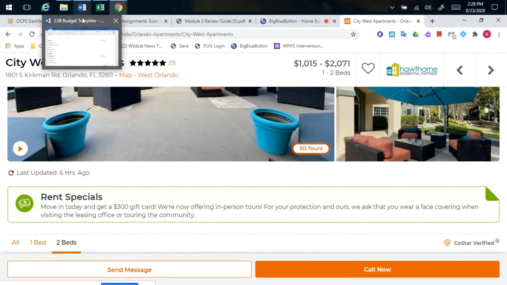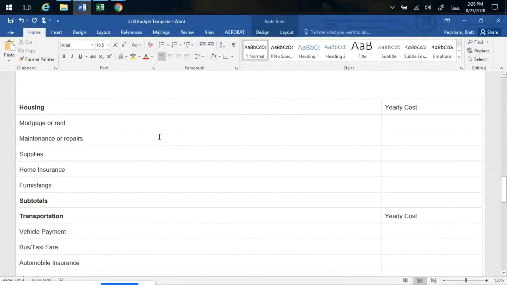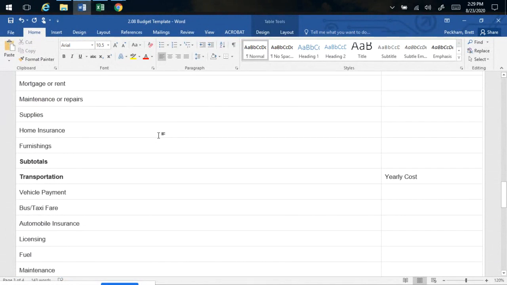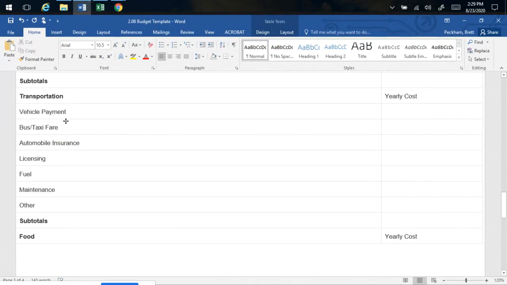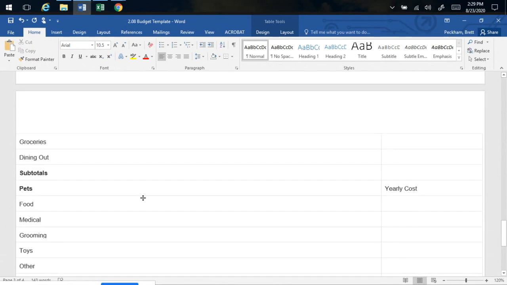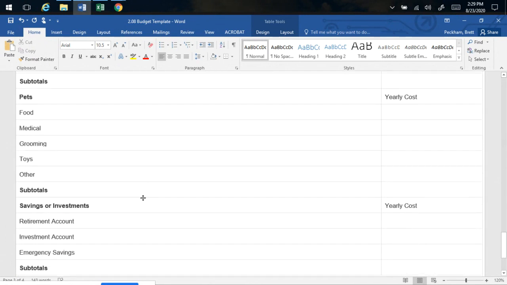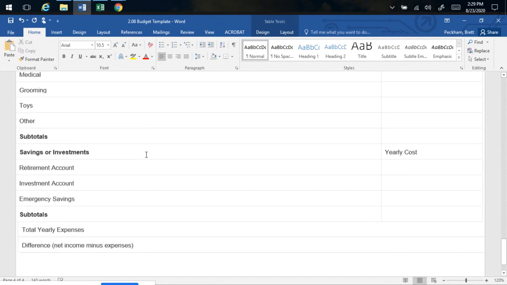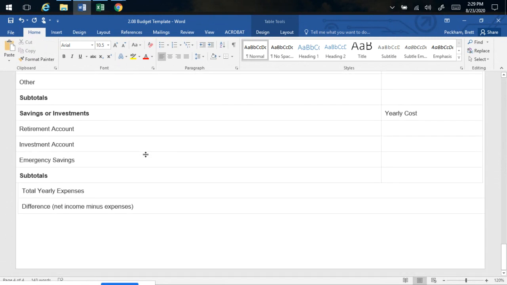Now, in this 2.08 budget template, we're not looking at only the things that we're going to spend on now, including your transportation, whether or not you're driving and you have to pay insurance for that car, or if you're in a city and you're using public transportation like the bus or train. We're also going to look at occasional items that some people may or may not have, like pets, and then eventually we want to make sure that we have the ability to retire. Most people do not want to work till the day they die. You're going to want to retire.